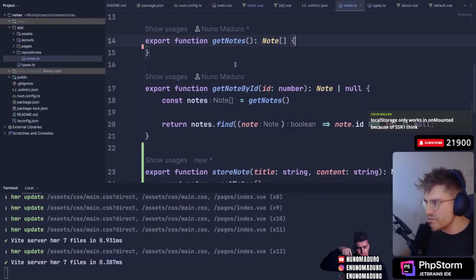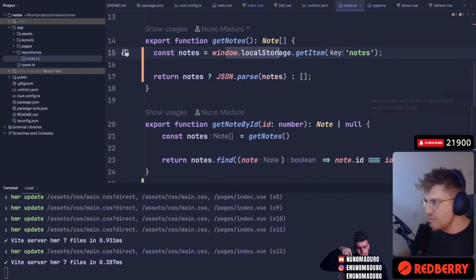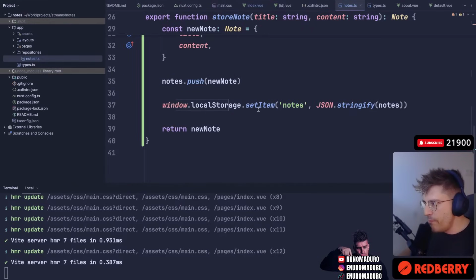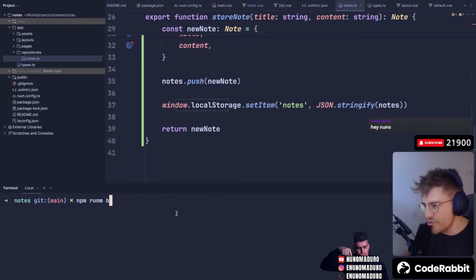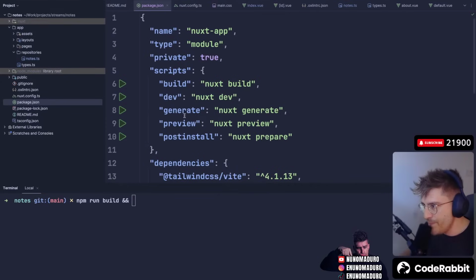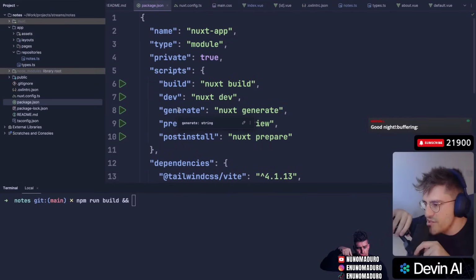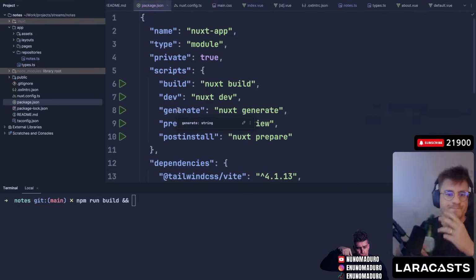I'm going to go back to local storage, and I think I will just rebuild the dev server every single time. So this is using local storage now again, and now I'm pushing things to the local storage once more. What we could do is, when I run npm run build, I think I'm going to do something like npm run build and then npm run start, I feel. Let me see. Build, dev, generate. How do I serve the app? Do you guys know? If I run npm run build on my production server, how exactly do I serve the app? Do you guys have any idea about that?